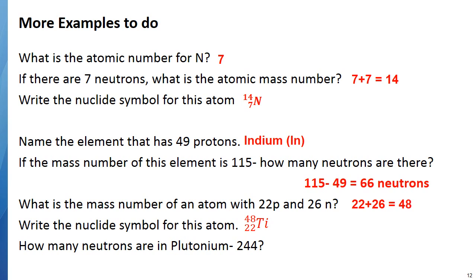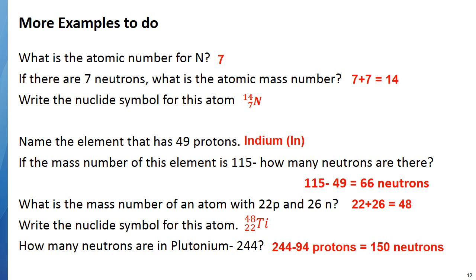Now here's one. How many neutrons are in plutonium-244? You might not know where to go with this, but remember, 244 is the mass number. Mass number is protons plus neutrons. They didn't tell us how many protons we have, but don't forget, you can look it up. Plutonium is Pu, which is element 94, so there are 94 protons. If we take 244 minus 94, that means we have 150 neutrons.